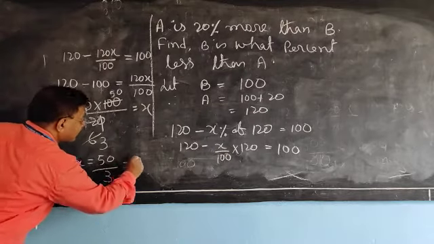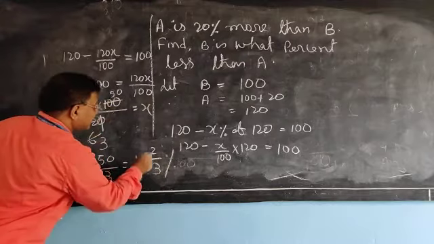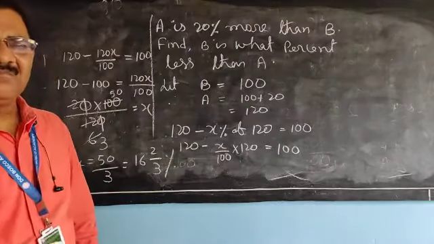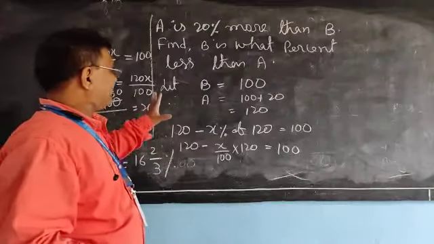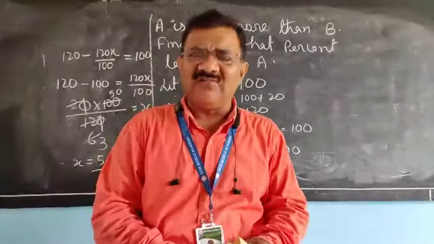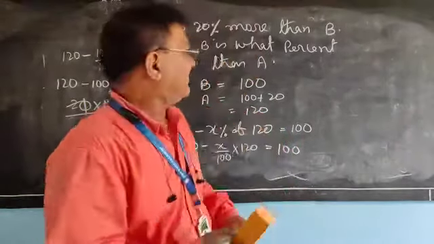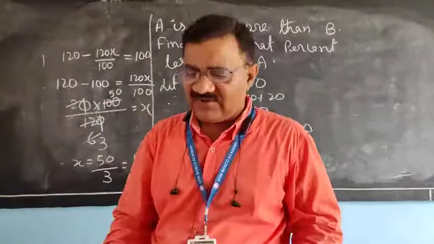Change it into a mixed fraction, which means 16 whole 2 by 3% less it is. Understood or not? But I think it is difficult to solve such a type of question. Let me give some easy trick so that you can solve it easily.